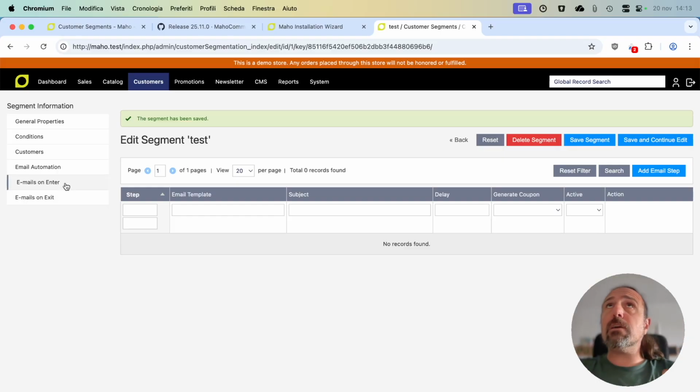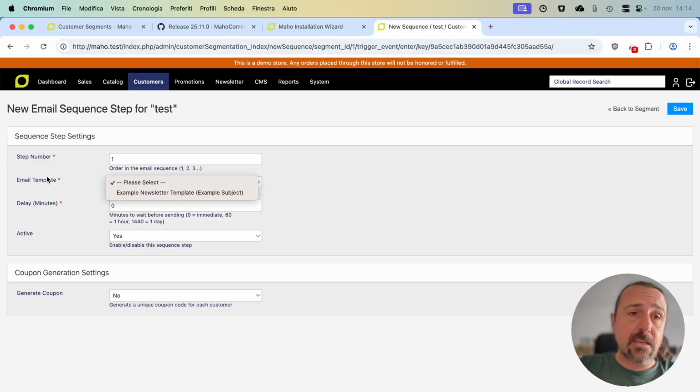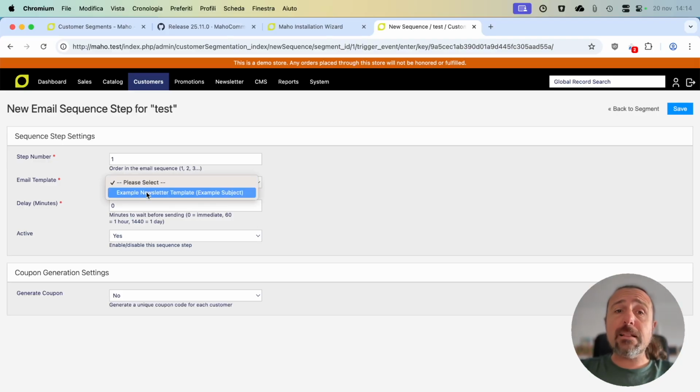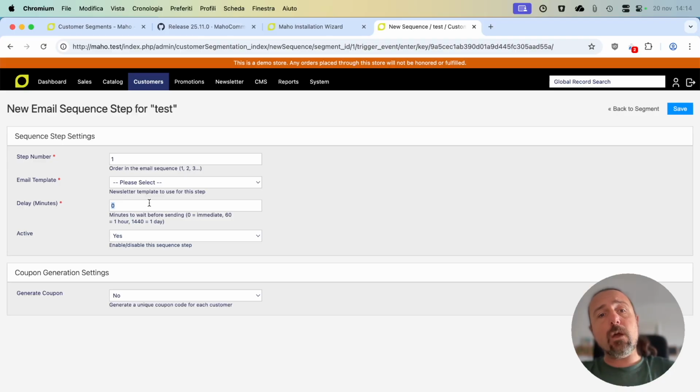And for example, if we are building a segment for abandoned carts, we can say when the customer is entering this segment, we can send this email. We can choose an email template that we can build from the newsletter templates section, and we can say we want to send it to the customer 10 minutes after the customer entered the segment.